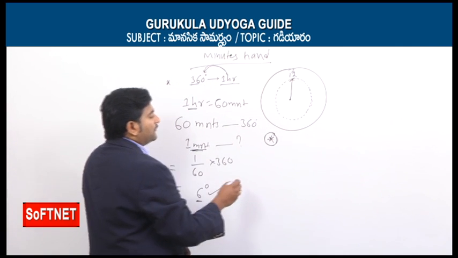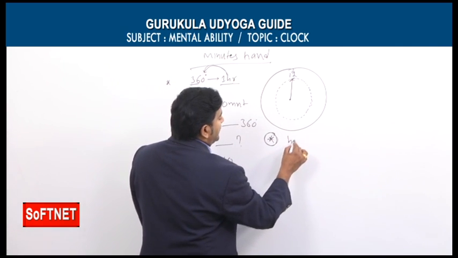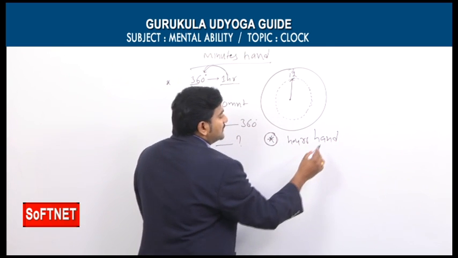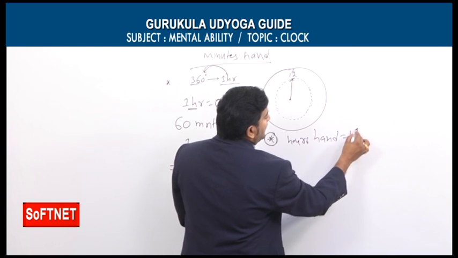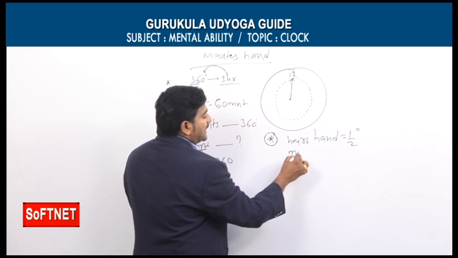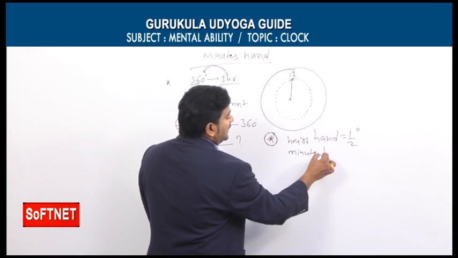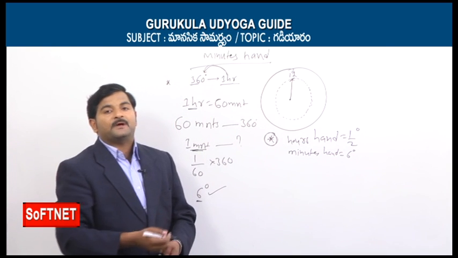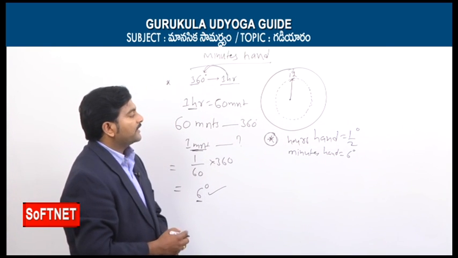If you talk about the hours hand, it can make half a degree in the span of only 1 minute. Similarly, the minutes hand can make 6 degrees in the span of 1 minute. So these are the 2 important points.